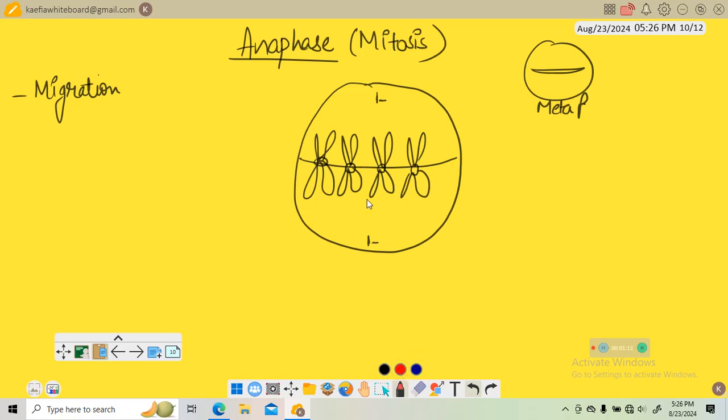Okay, now in anaphase, since spindle fibers are there, what will happen is this chromatid will be pulled towards itself. So the chromosome will move away from the equatorial plate, and the centromere will remain directed towards the pole.